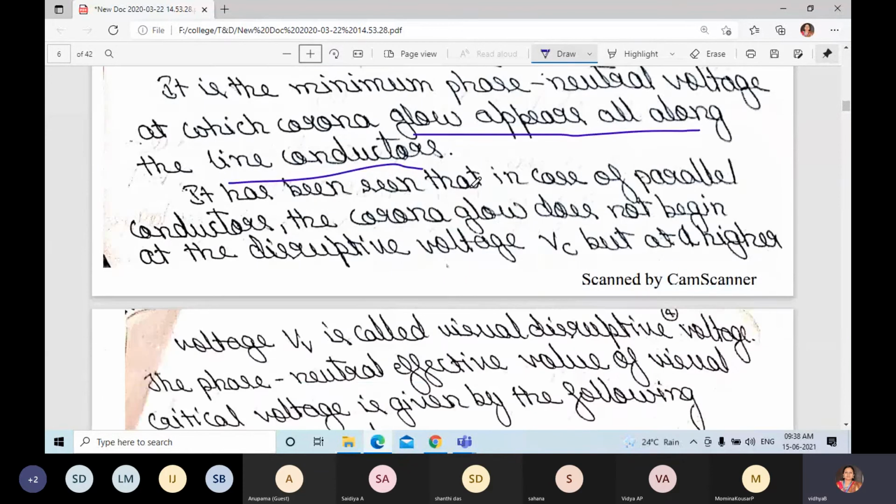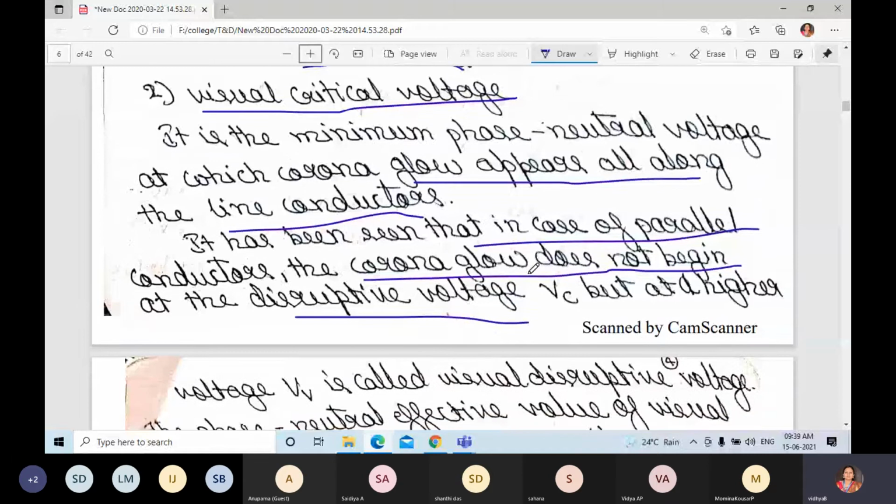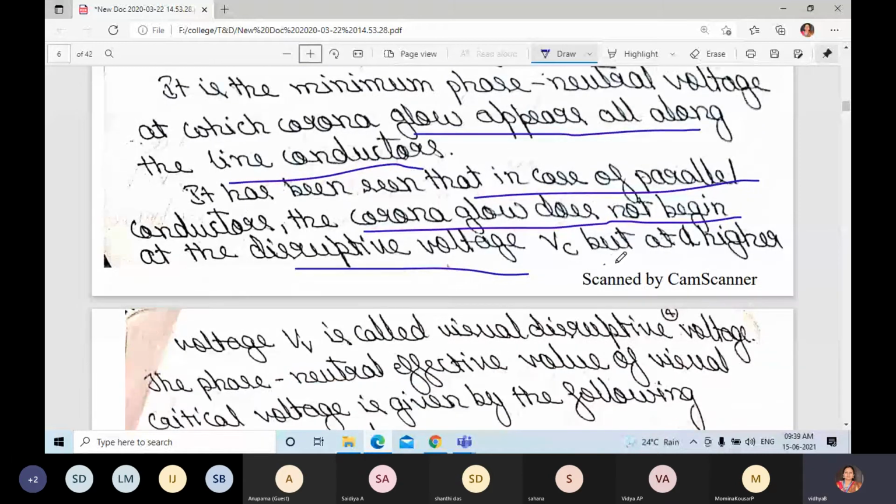It has been seen that in the case of parallel conductors, the corona glow does not begin at the disruptive voltage. What they are saying is, at the disruptive voltage, the glow will not appear. It will appear at a higher voltage, Vv, which is called the visual critical voltage.